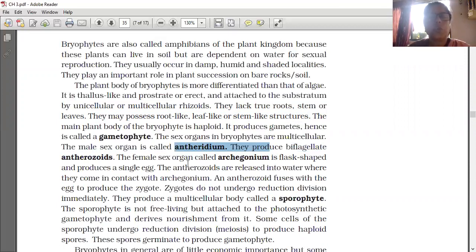The female sex organ called archegonium is flask shaped and produces a single egg only. Female only, so producing the egg only, but it is flask shaped.